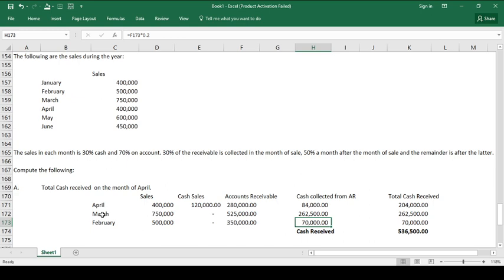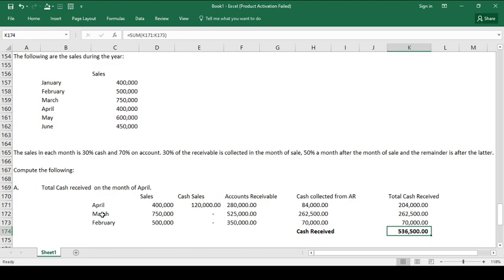However, what we will collect is only the remainder. In February, we collected 30% of it. Then in March, we collected 50%. So that is a total of 80% already. So how much is left? That is 20% of 350,000. So the total cash received related to the on-account sales of February is 70,000. So the total cash received for the month of April is